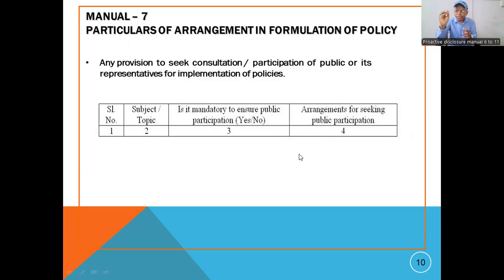Who will intimate, and what is to be intimated to the citizen or the public, has to be very clearly mentioned in column number 4. If the formulation of a policy needs public participation, then who will intimate them and how will they come into the office and participate in the formulation of the policy? This is what manual number 7 says.